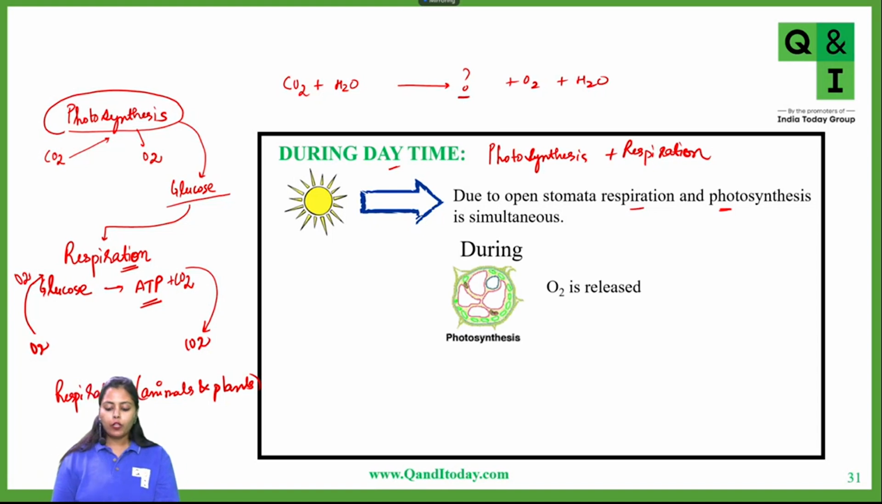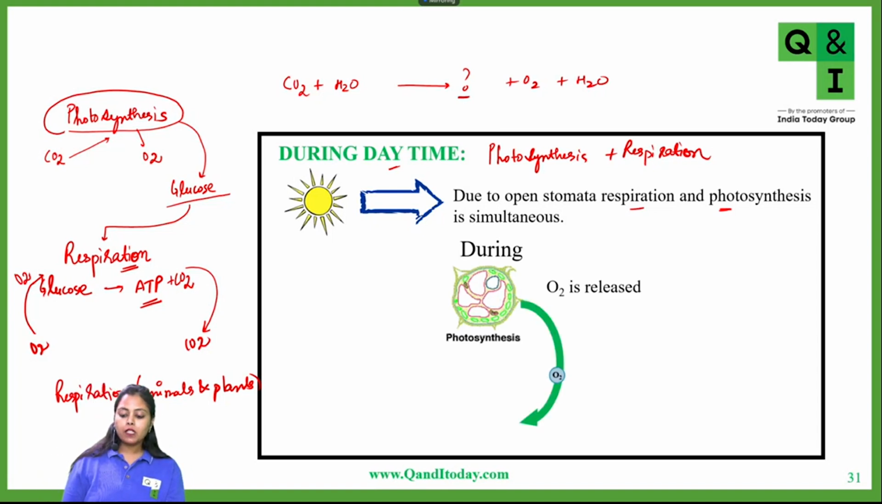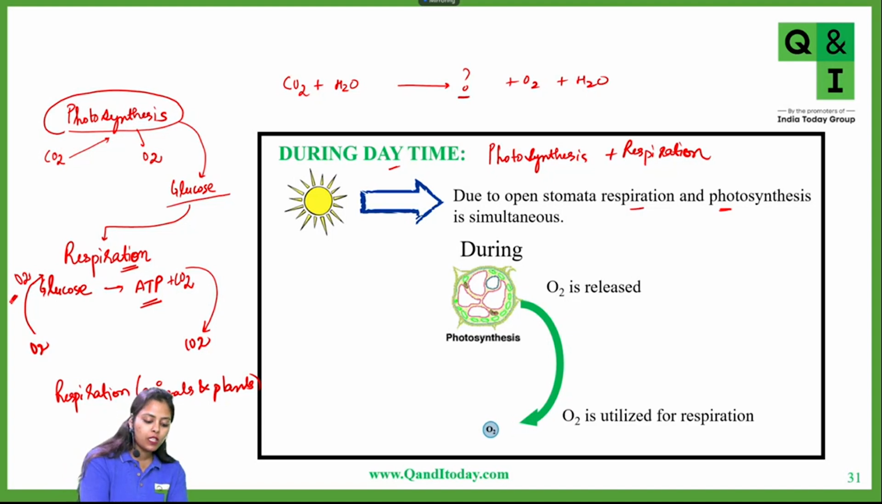In photosynthesis, oxygen is released. This oxygen is taken for respiration, to break down glucose into ATP. That oxygen comes from photosynthesis. See, plants have their own way of managing things. They do not rely much on atmospheric oxygen. Obviously they do, but not much. Once they are doing photosynthesis in good amount, they can rely on the oxygen generated by themselves. So oxygen is utilized for respiration.